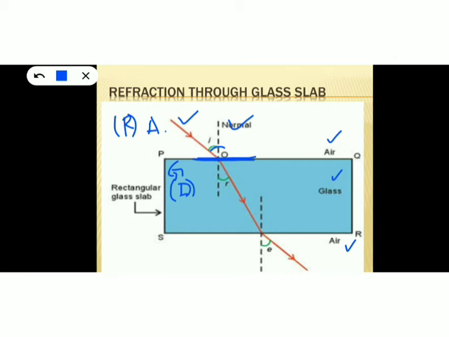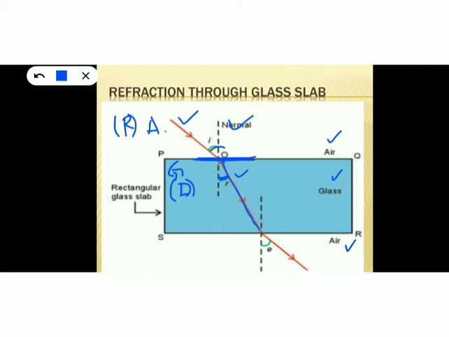So here this light ray bends towards the normal. See, this is the refracted light ray. And this is another angle, the angle between the normal and the refracted ray, which is the angle of refraction. Okay, and here once it bends, it will continue the same straight line path.